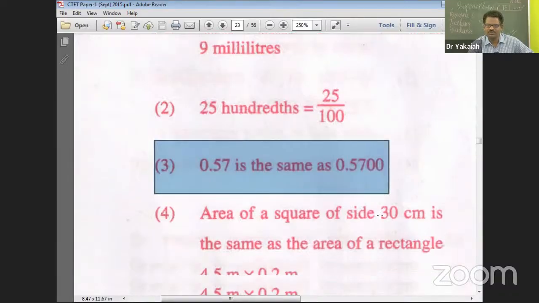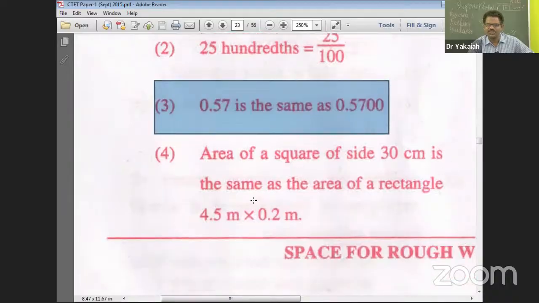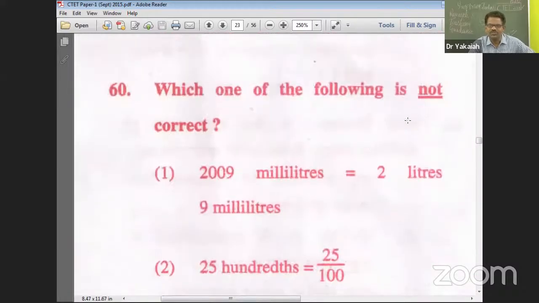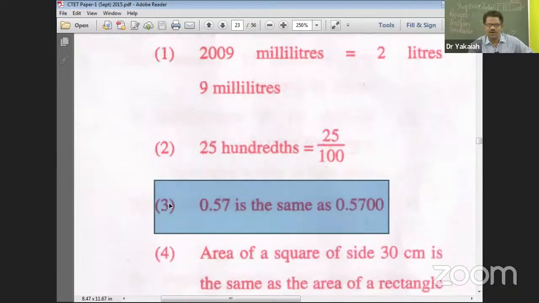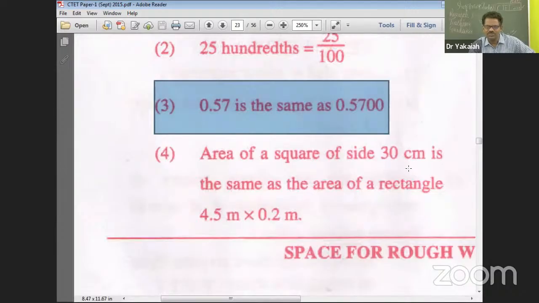So hold on. Area of a square of side 30 centimeters is the same as the area of the rectangle 4.5 into 0.2. 30 centimeters, area of the square, 30 into 30, 900. And this is in meters. Okay, what is the question asking? Which one of the following is not correct? Oh, out of these, this is correct. Okay, and 30 centimeters, 30 into 30, 900 square centimeters. 4.5 meters into 0.2 meters. 4.5 meters is 450 centimeters.